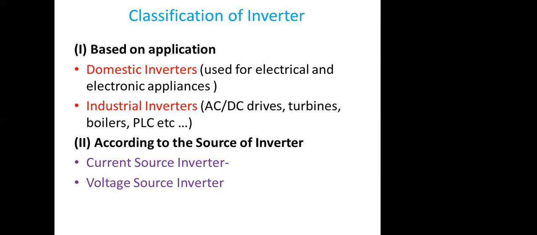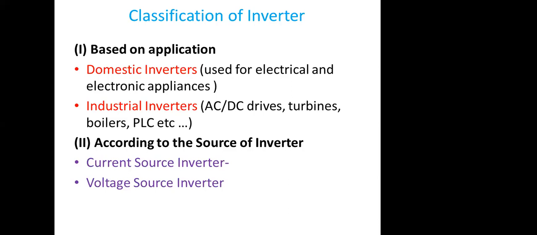How have inverters been classified? First, they are classified based on applications, because there are numerous applications. To help you understand, we will go through only a few. The first one is the domestic inverter. We use domestic inverters in our day-to-day life at home, when our supply trips off, to run the fan or lights or whatever, depending upon the capacity of the inverter and the load.